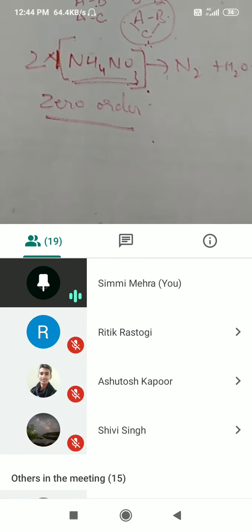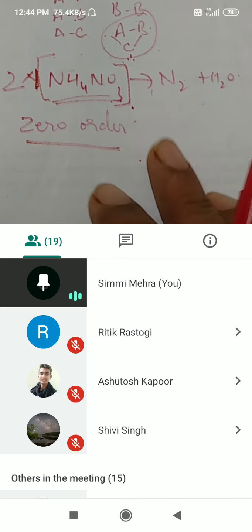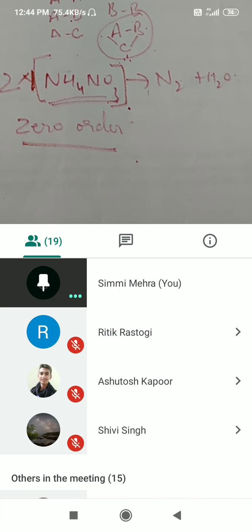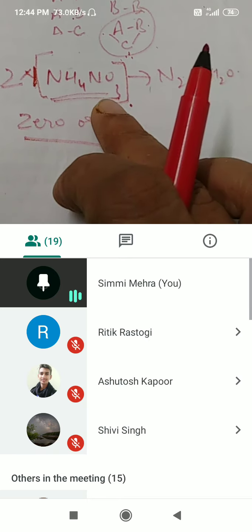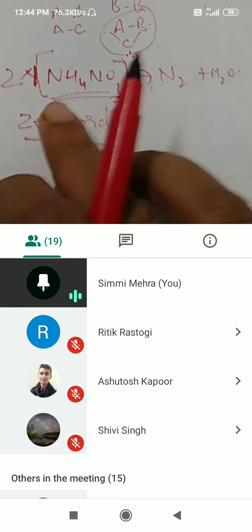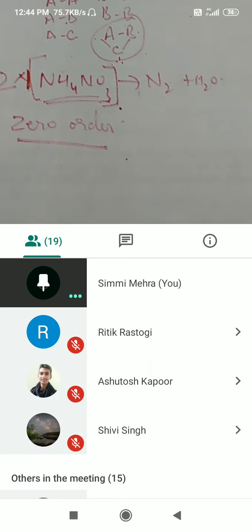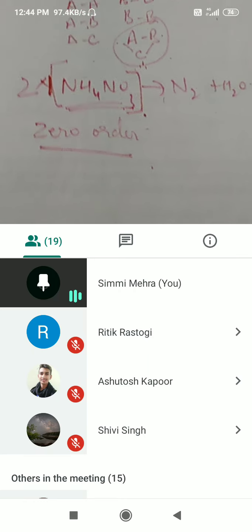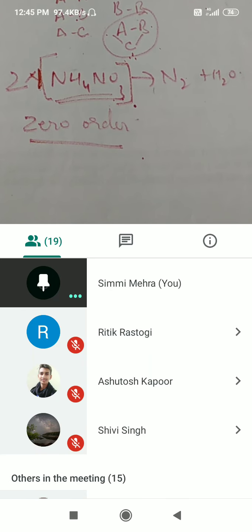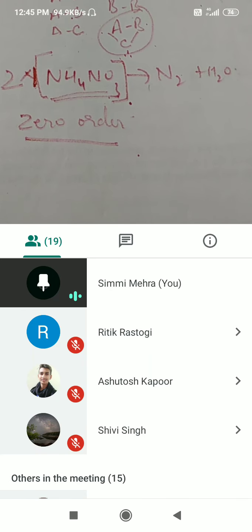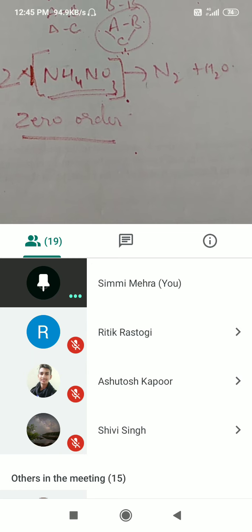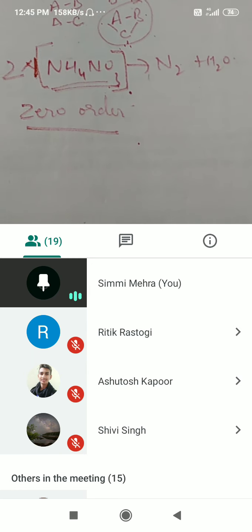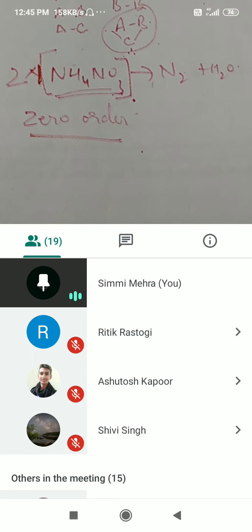Then how can you change the rate of reaction for a zero order reaction? Can anybody answer this question? Since it is not depending on the concentration of the reactant molecule, how can you change the rate of reaction of a zero order reaction? How can we change it? It has something to do with the factors affecting the rate of reaction.